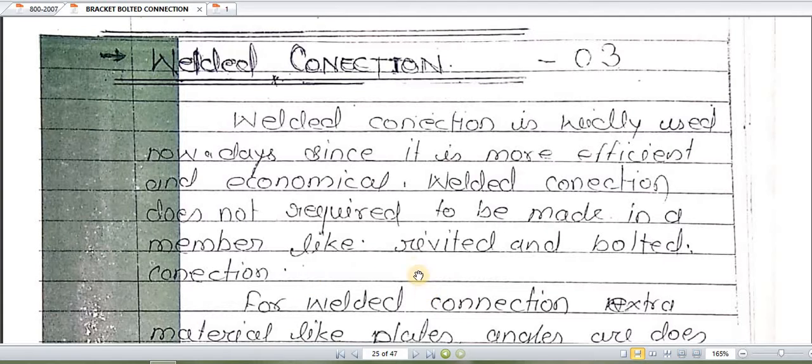In welded connections we are not hampering the connected part. We are not making a hole in the bracket, or in any I section. Directly we are joining the two members with the help of welding. So the statement states that welded connection does not require holes to be made in the member. We are not affecting or hampering the main members, like riveted and bolted connections.